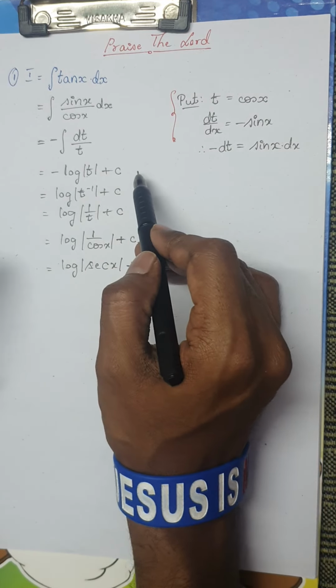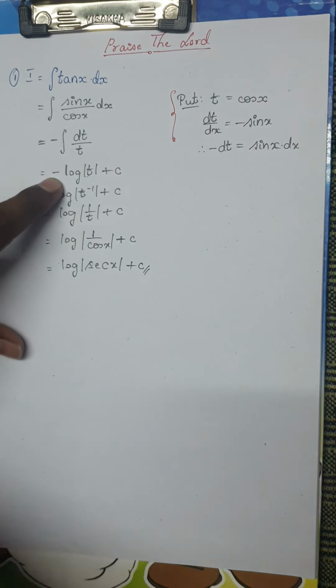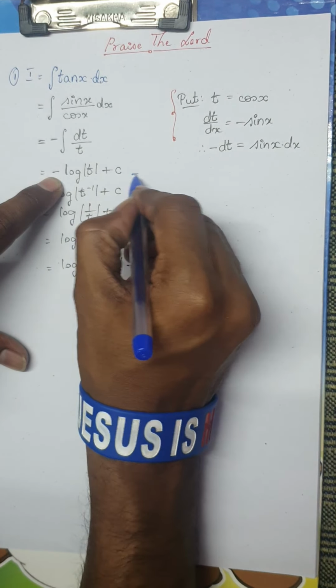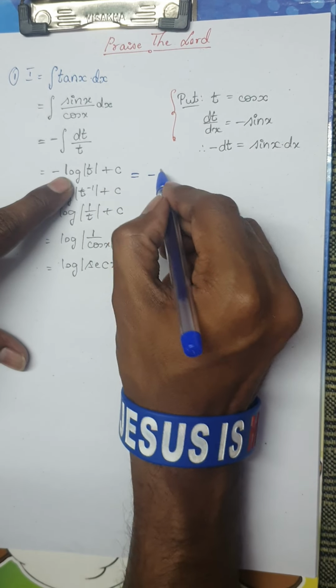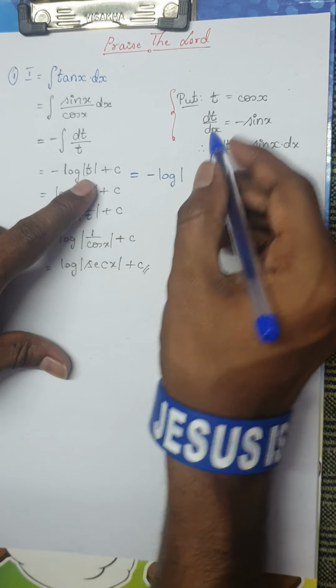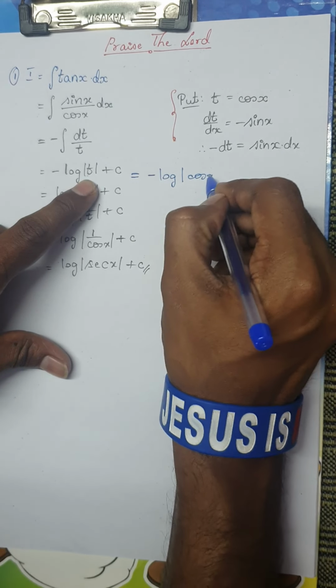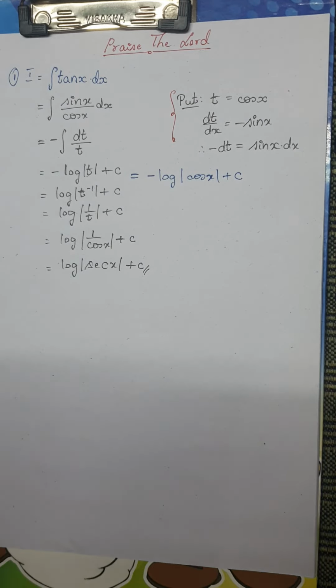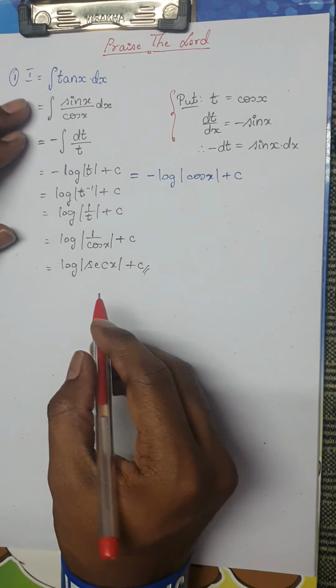Or else, please be careful, if I stop here, I can write it as minus log of mod t, which is cos x, plus c. So this is the final result of integral of tan.